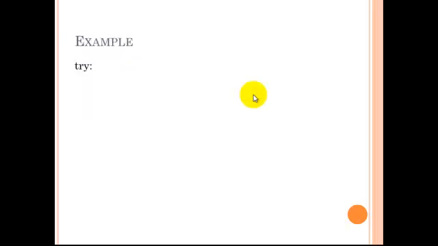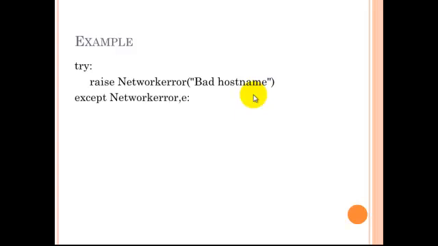Now let us find here, I want to raise an exception during the try block. For example, to say I want to raise NetworkError as an exception to say bad host name, which is caught by the except block to find out the error, and that can be printed over. Let us go with the coding based example for our application.